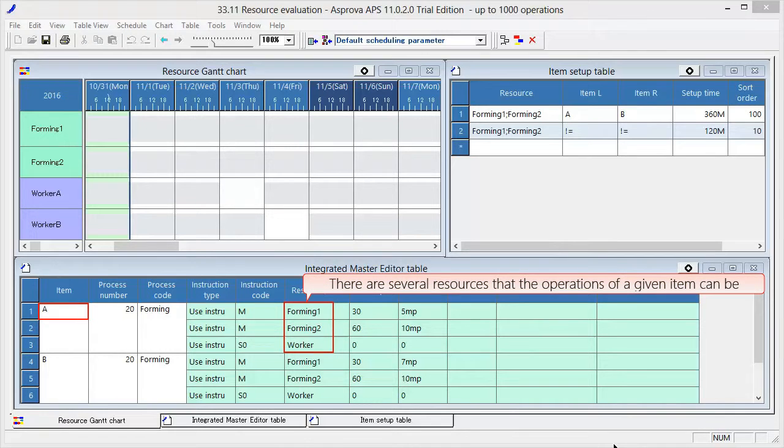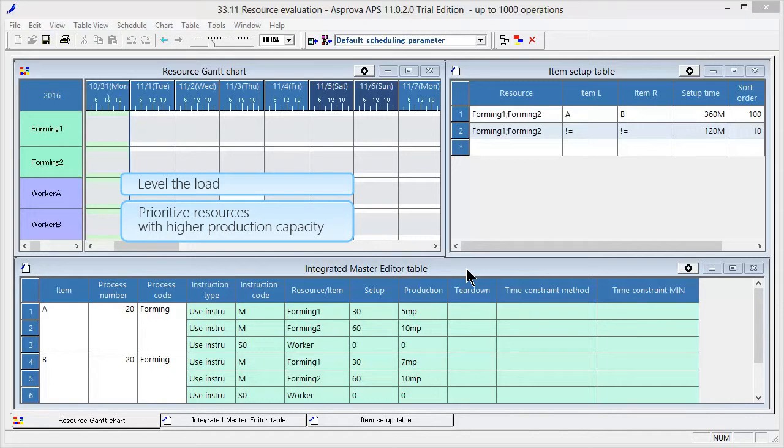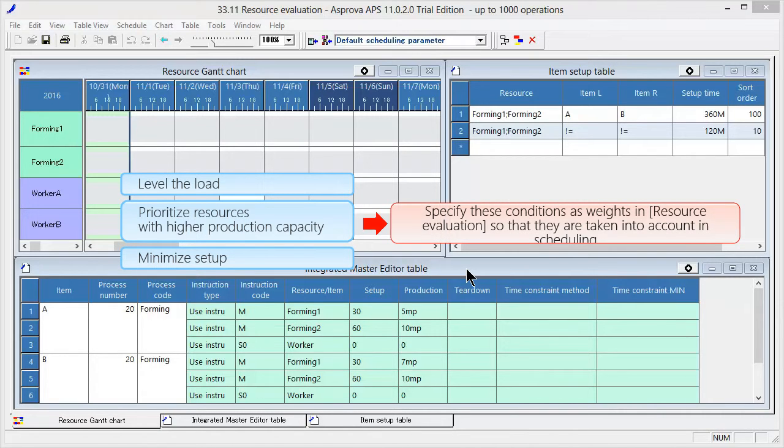When there are several resources that the operations of a given item can be assigned to, it is important that they be assigned appropriately. For example, we may encounter the following conditions. We want to level the load. We want to prioritize resources with higher production capacity. We want to minimize setup. In Asprova, we can specify these conditions as weights in resource evaluation so that they are taken into account in